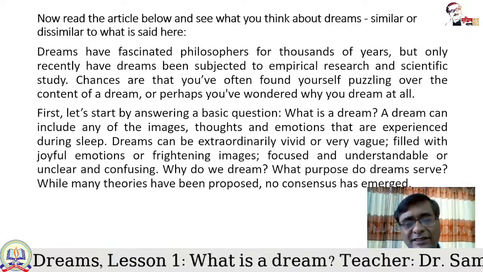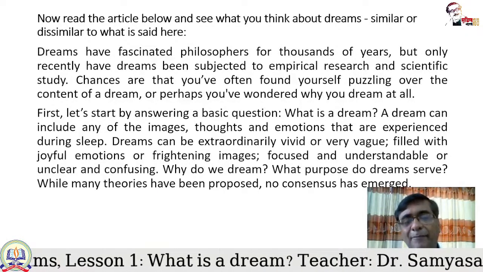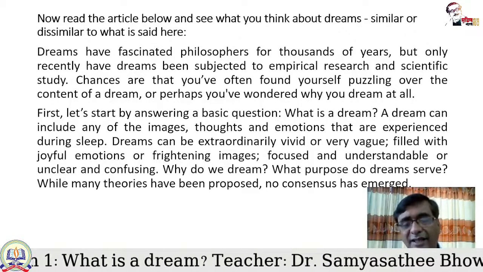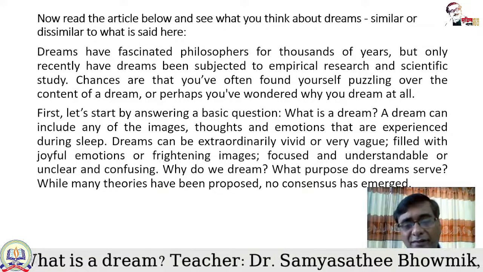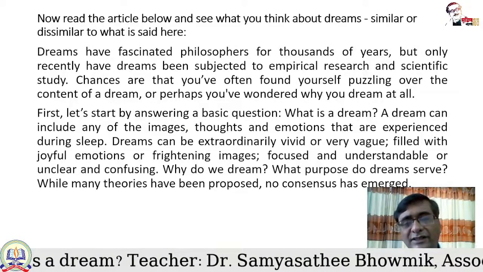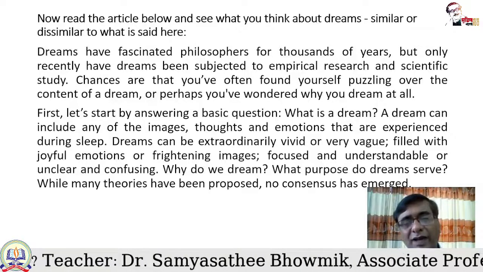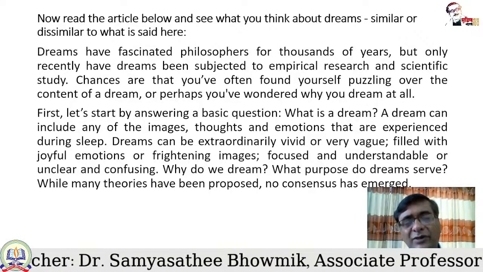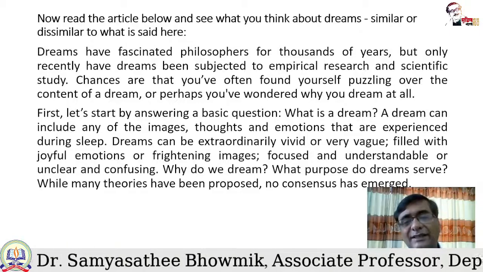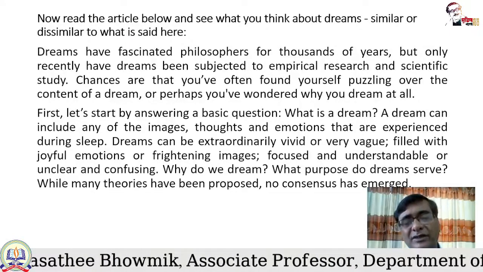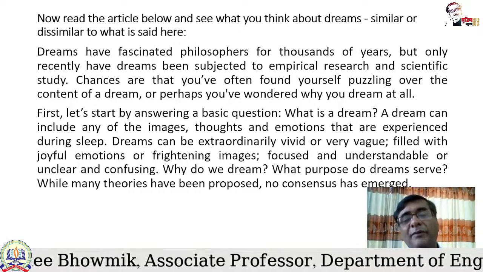It's not simply pictures or images, it's not simply thoughts, it's not simply emotions. These are basically the amalgamation of images, thoughts, and emotions that are experienced during sleep. We call them dreams.